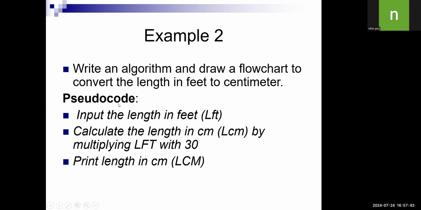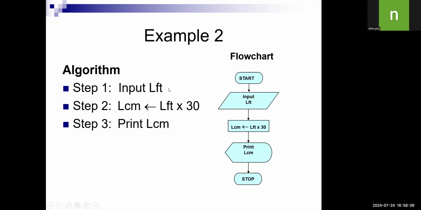Feet into 30. So the pseudocode is: input the length in feet, short form LFT. Calculate the length in centimeter, LCM, by multiplying LFT by 30, and you will get the length in centimeter. Sorry, length in centimeter is equal to feet into 30. Then print the centimeter. The same thing, that is pseudocode, so it will not be clear. That is informal information. You have to make it.